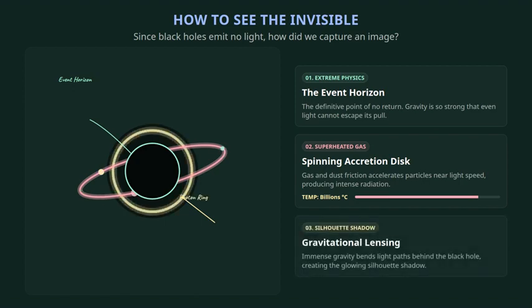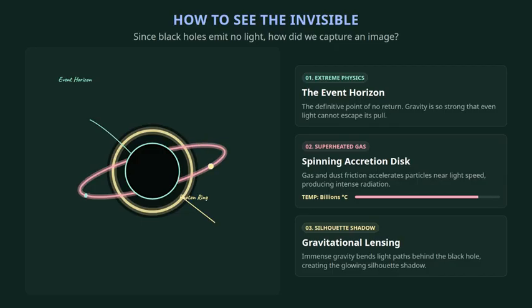Gas and dust are pulled into a rapidly spinning structure called an accretion disk, heating up to millions of degrees through friction and emitting intense X-rays. Furthermore, the immense gravity of the black hole acts as a gravitational lens, bending and warping the light from behind it. This creates a highly characteristic bright ring of light framing a dark circular shadow, which is a silhouette of